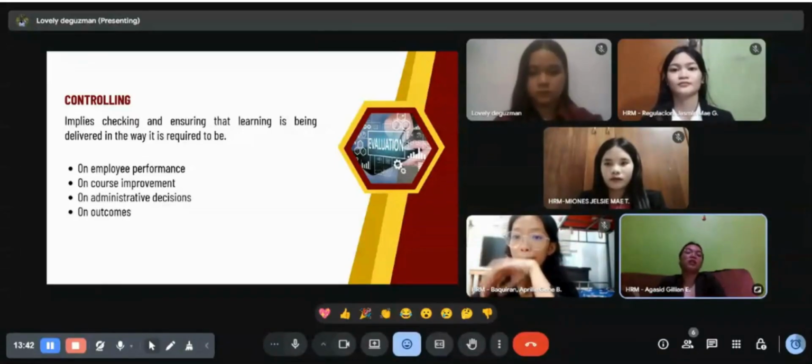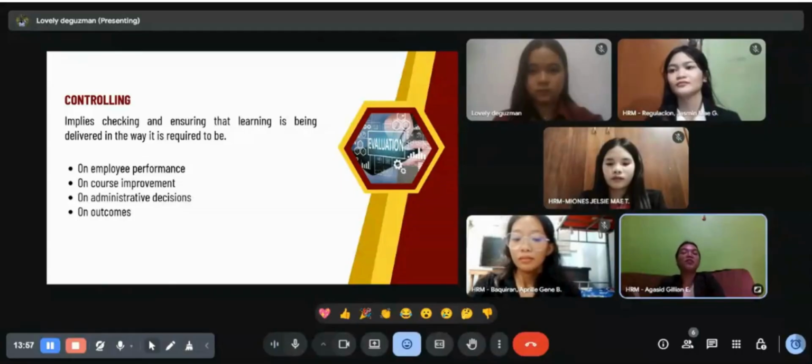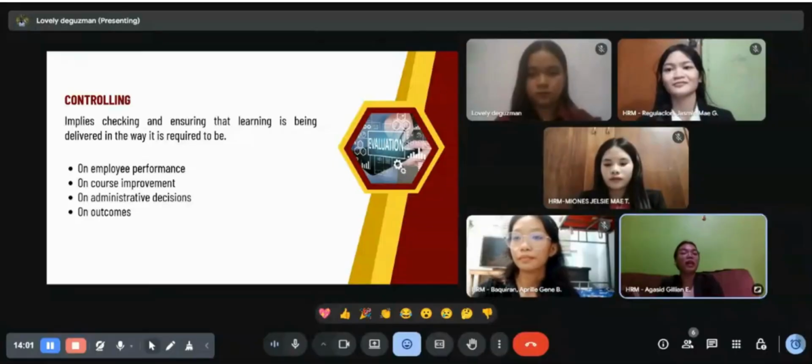It needs to be well planned. Evaluation must be organized with clear objectives and expected outcomes. It cannot be done randomly or without preparations. And accurate measuring instruments. So the tools used in evaluation must be reliable and appropriate so that the results are valid for decision making.